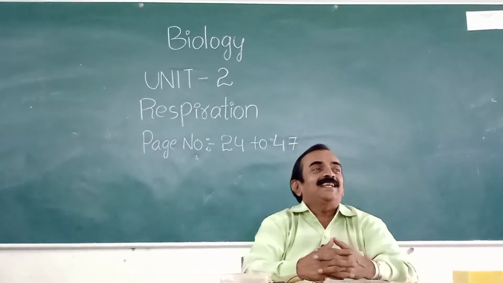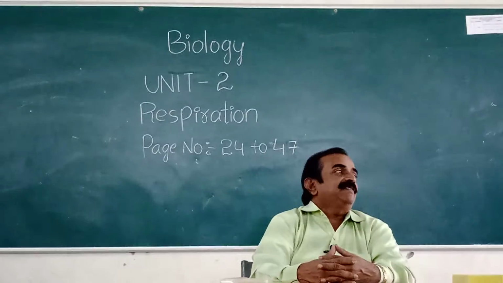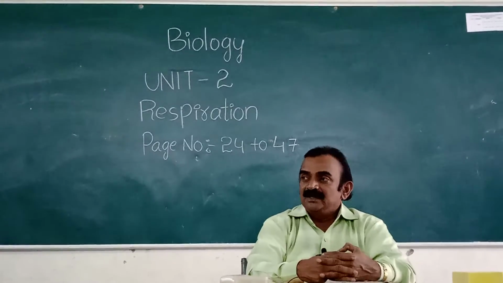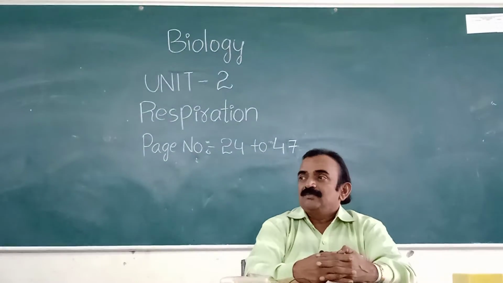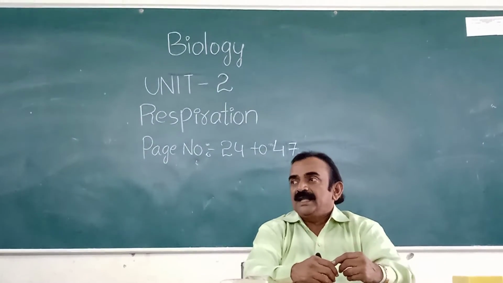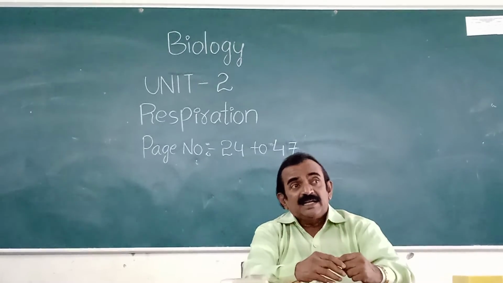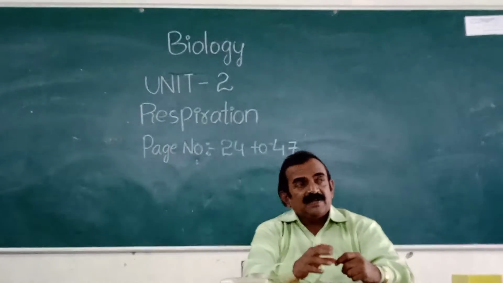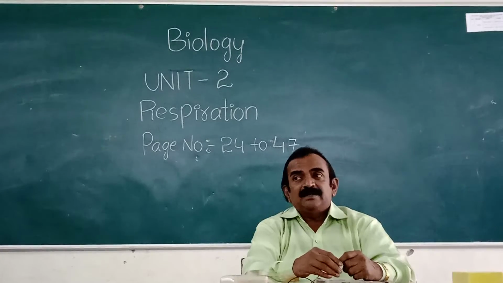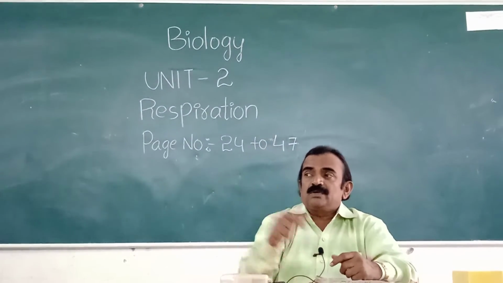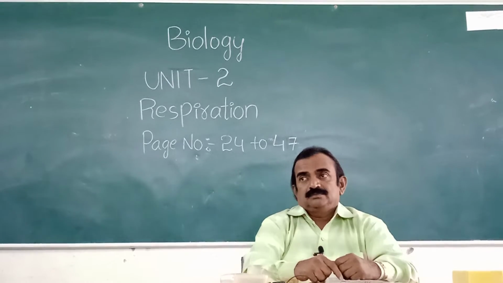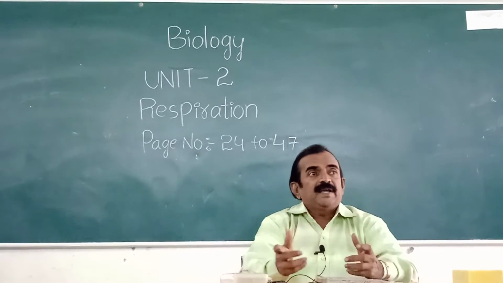On page 26, what is there? A flow chart is there. Events and steps in respiration. First breathing. Next, gases exchange at lungs level. Gases transport by blood. Next, gases exchange at tissue level. Cellular respiration. Two more questions. Okay. Next,